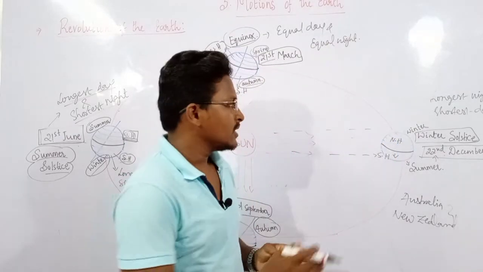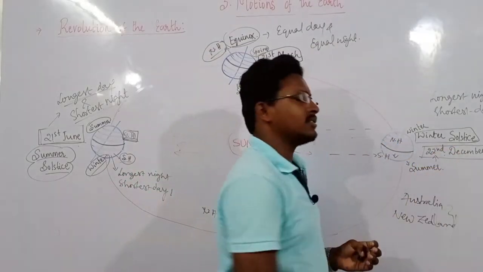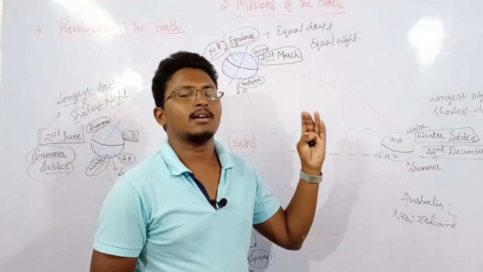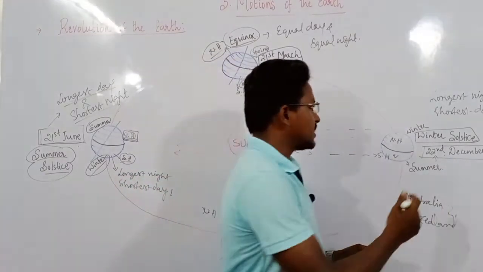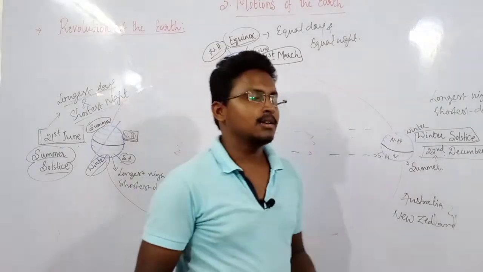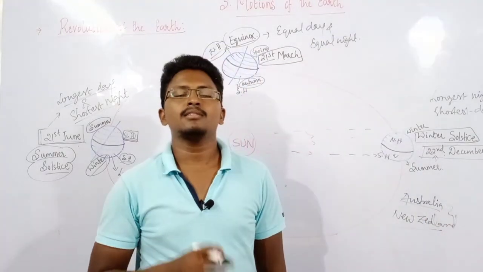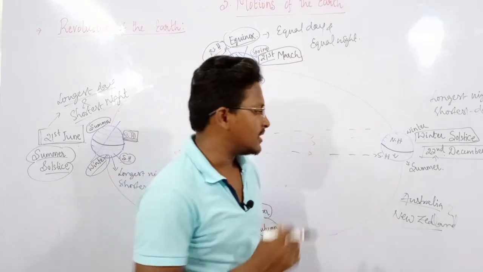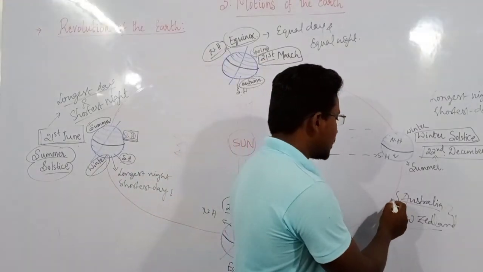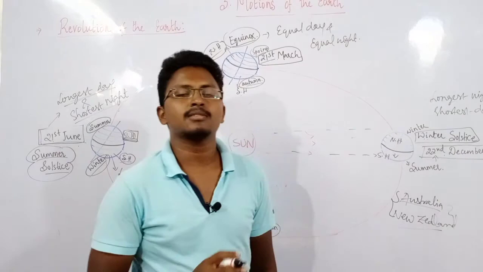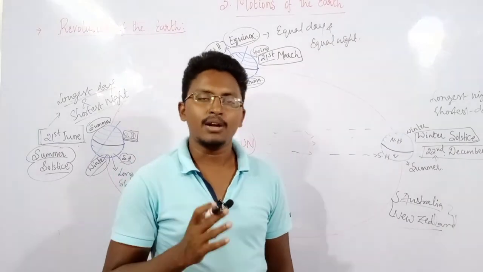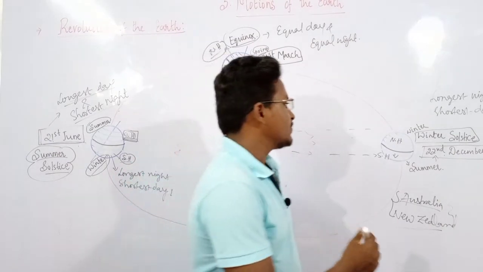For example, in this month of December, the northern hemisphere countries such as India experience a winter season, but countries such as Australia as well as New Zealand experience summer season. So that is the reason why Australian people celebrate Christmas during the summer season. But for us it is in the winter season.